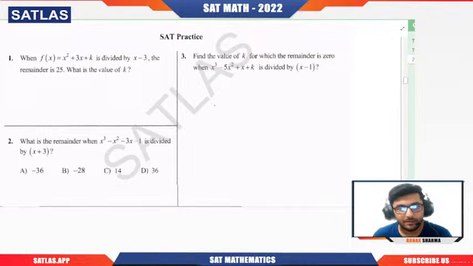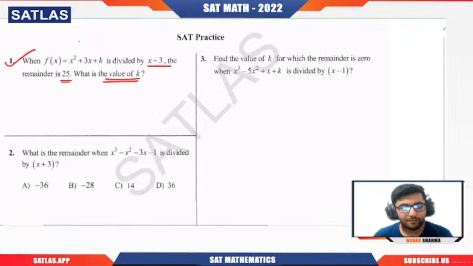Actually, let me give you these three questions and then I'm going to give you one more concept, if it is required. Let us see the first question: when f of x is divided by x minus 3, the remainder is 25. What is the value of k? The question itself tells you that when f of x is divided by x minus 3, the remainder is 25. That means f of 3 equals 25.